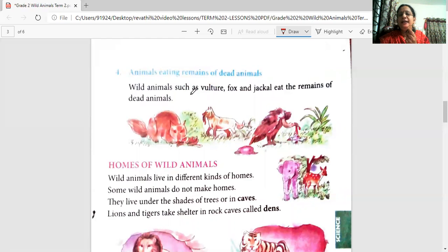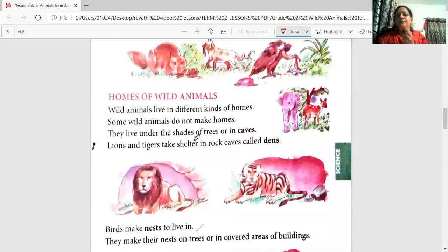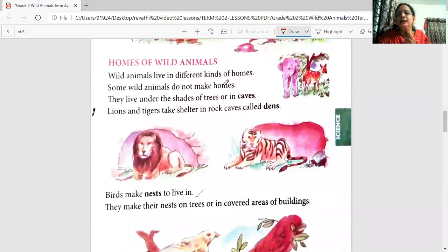So wild animals such as vulture, fox, jackal, eat the remains of dead animals. Okay. Now, homes of wild animals. What is this? Homes of wild animals.